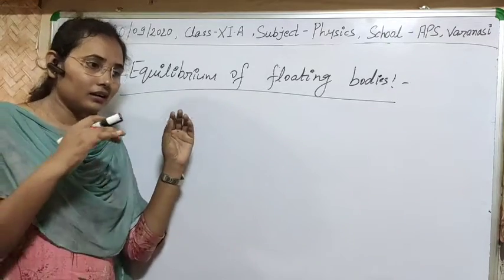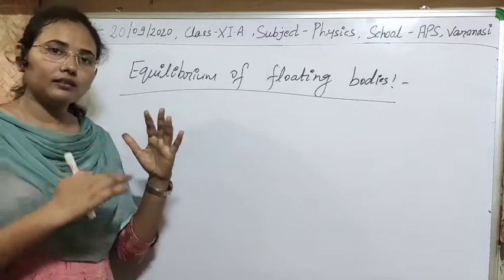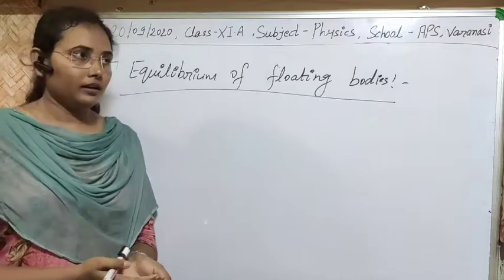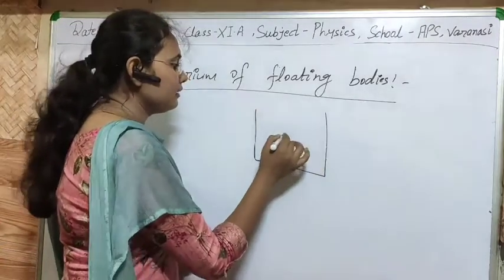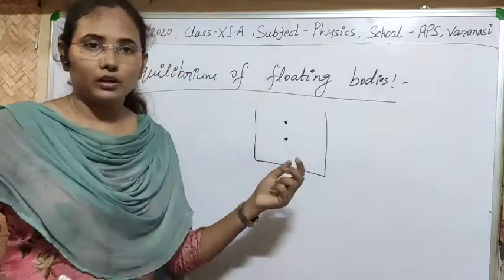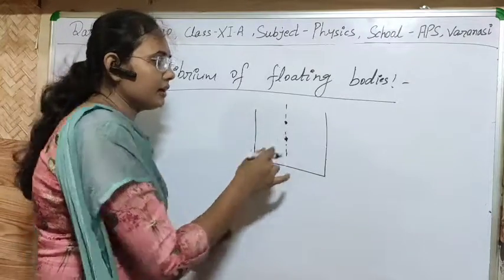But the body will be in equilibrium if all the forces or couples acting on it are zero. Let us suppose that the center of gravity of the body and the center of buoyant force are not on the same vertical line.